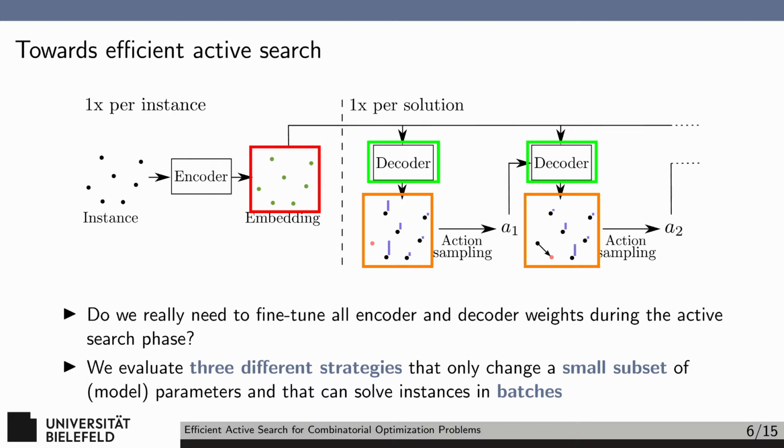The encoder accepts the instance and creates an embedding. In the case of the TSP and CVRP, the encoder generates an instance representation out of n-dimensional vectors that represent each node. The decoder then translates the representation into an action. The key question is, do we really need to adjust all of the encoder and decoder weights during the active search phase of the algorithm?